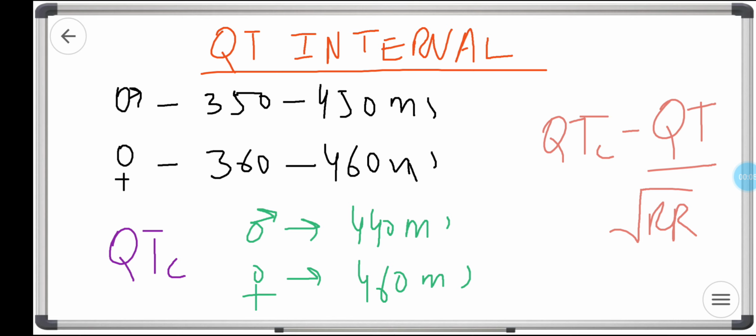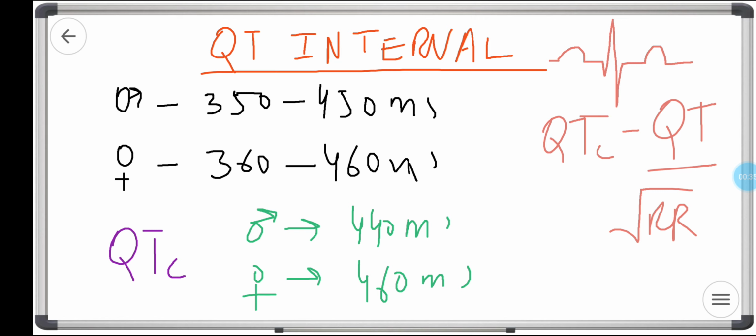Today we're going to talk about a very important thing in the ECG, that is the QT interval. We know that the QT interval is from the start of the Q to the end of the T wave. What does it mean? It is actually a time interval between the start of ventricular depolarization to the end of ventricular repolarization. Simply, from the start of ventricular contraction to the end of ventricular relaxation.